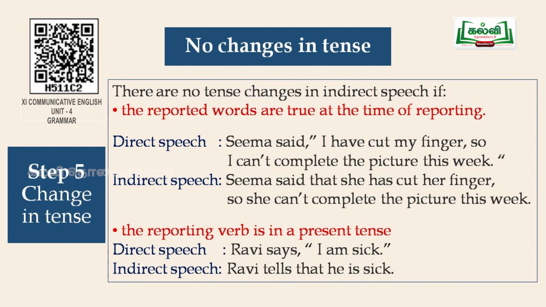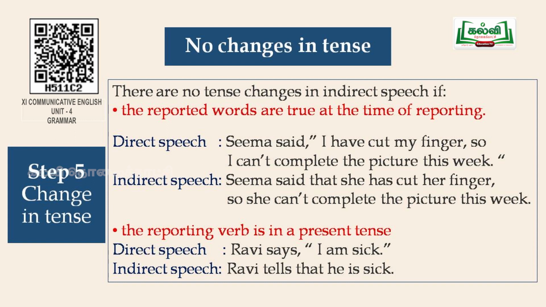The first thing is, if the reported words are true at the time of reporting, then there will be no tense changes. For example, Seema said, "I have cut my finger, so I cannot complete this picture this week." When you convert the same to indirect, it becomes, Seema said that she has cut her finger and so she cannot complete the picture this week. So here the tense remains the same because the words are true at the time of reporting.